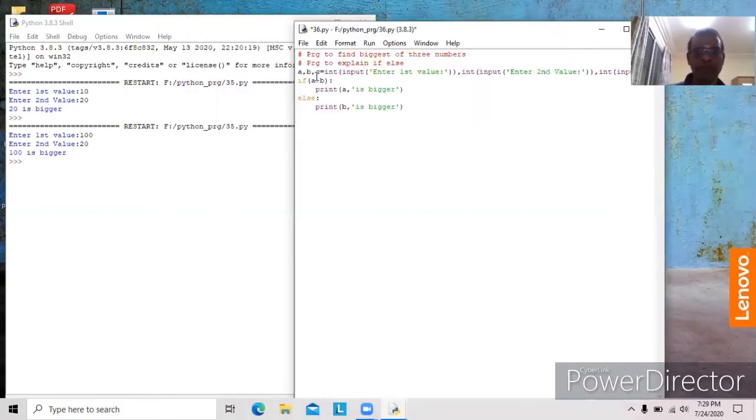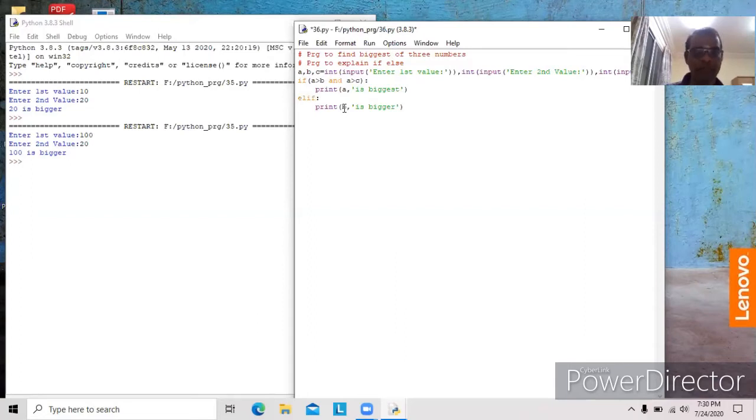So assume, if A is greater than B, if the condition is true, we can consider A is bigger than B. But we are not sure whether A is bigger than C or not. So we have to put and, A is greater than C. If both conditions are true, and gives true. If and gives true, it is considered A is the biggest of three. But if the condition is false, it is assumed the biggest should be other than A. That means it may be B or C. Now we have to compare B and C.